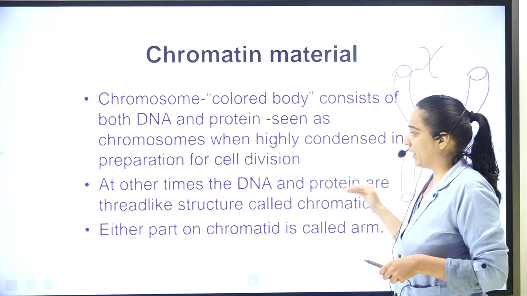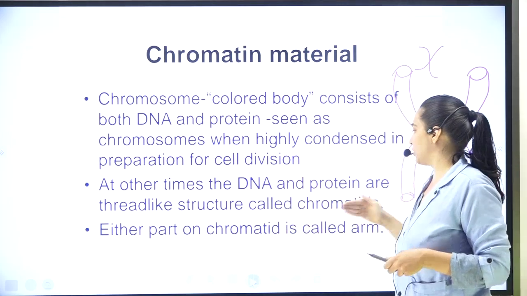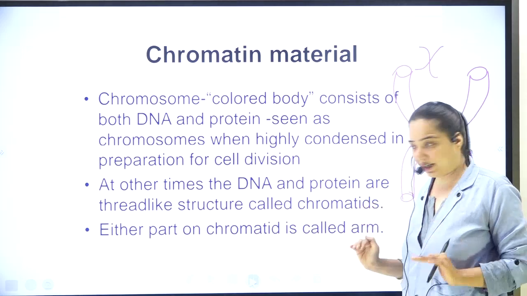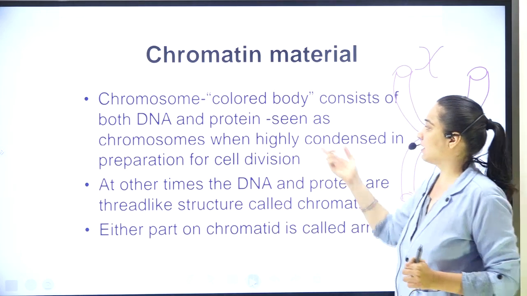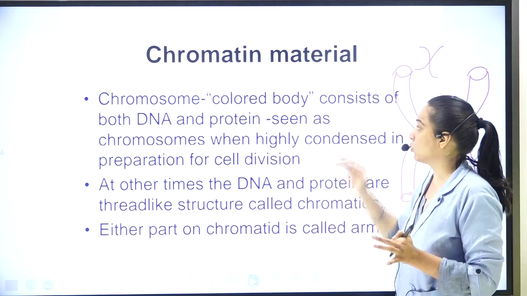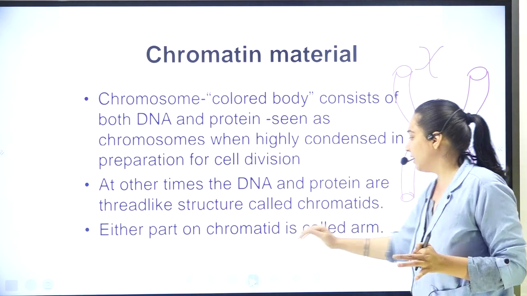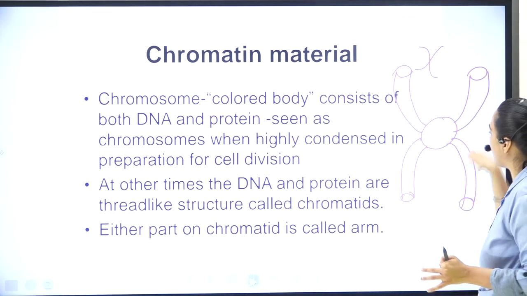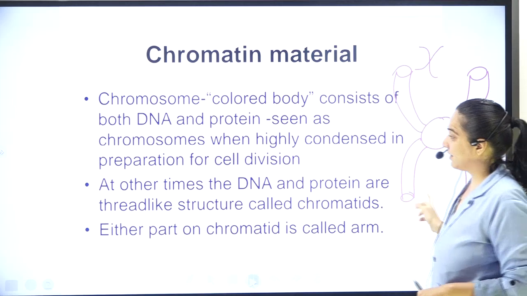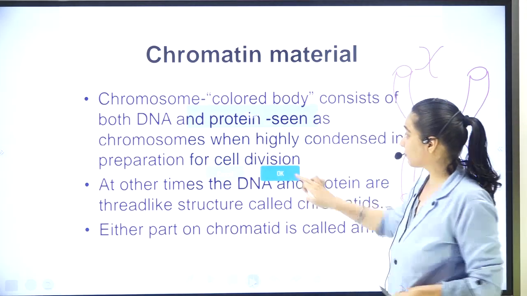So, the DNA and protein are formed in the form of thread-like structures which are called chromatids. During cell division, they will combine and will be called a chromosome. And either part of the chromosome is called its arms. Okay, and this is how it will look like.